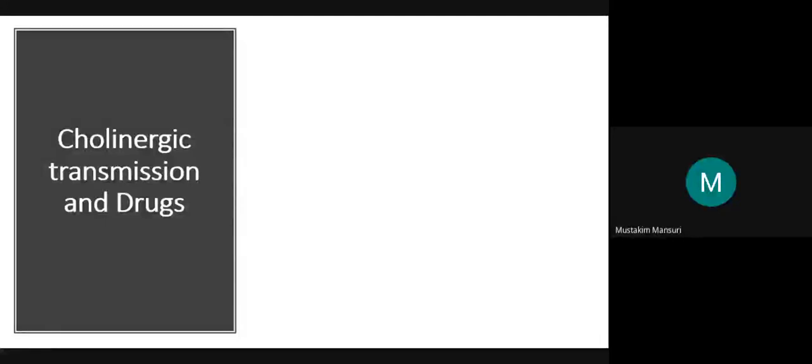Last class we discussed the cholinergic transmission. Today we will continue with the remaining portion of this.